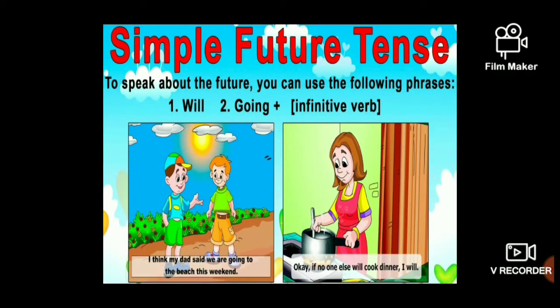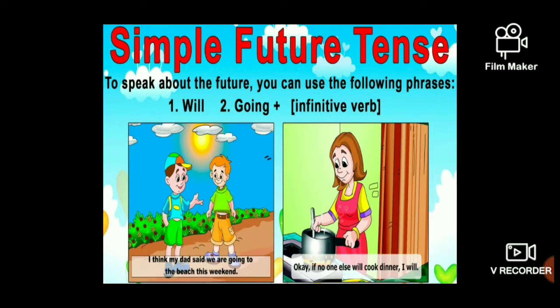And you see here, we are going to talk today about simple future tense. And what is so special about simple future tense? Always we have learned like this. The format is will plus verb 1, that is V1, we say. This is how we follow the format for the simple future tense.